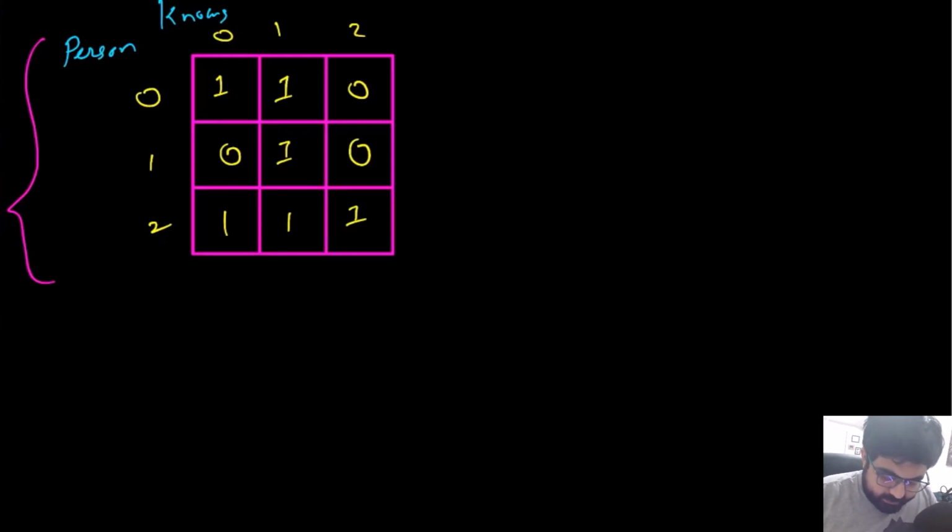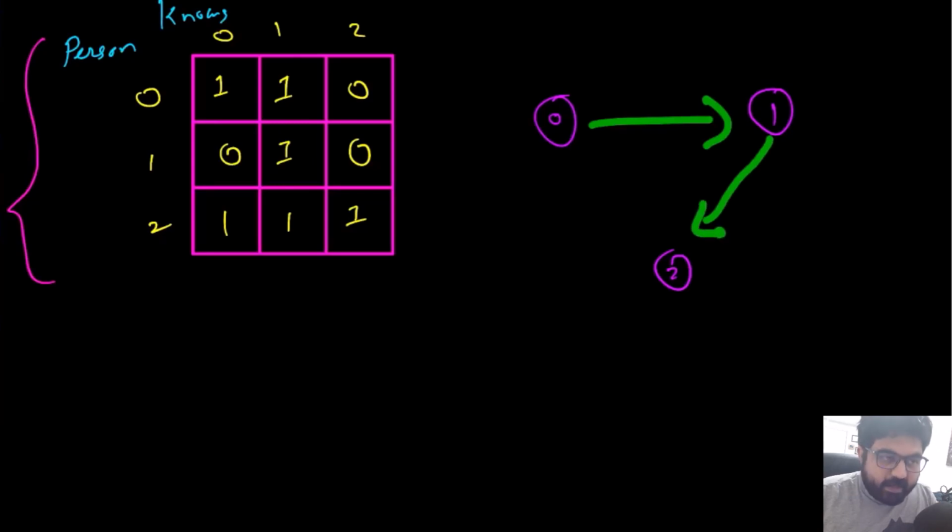So in this case we are given basically 3 persons. So we can create a graph that looks like this of 3 persons, and we are going to name them as 0, 1 and 2, right? Now the relationship between them is going to be defined by an edge, where an edge would represent whether one entity knows the other entity or not, or one node knows the other node or not.